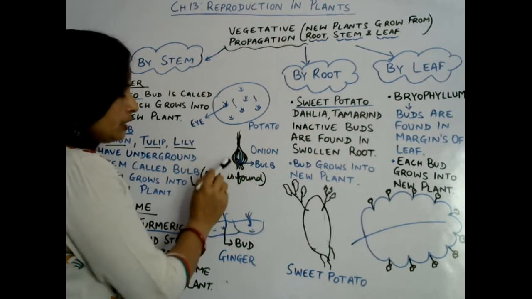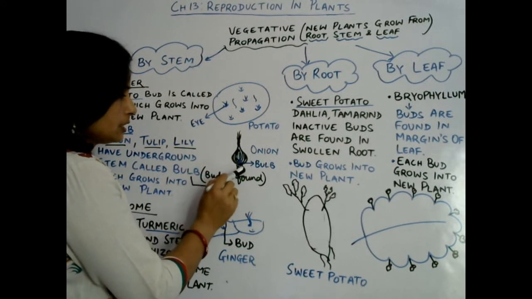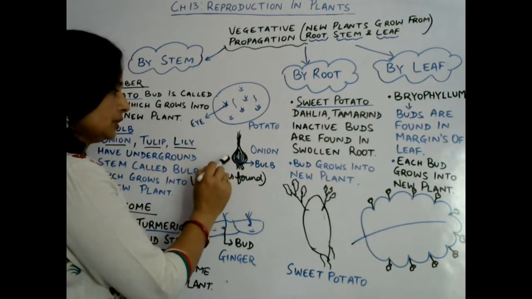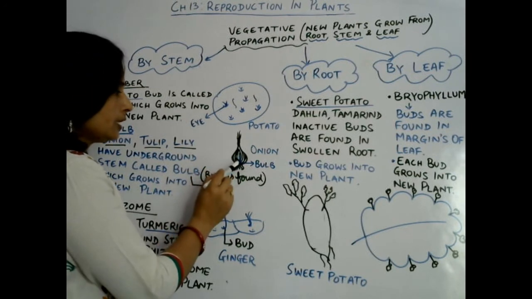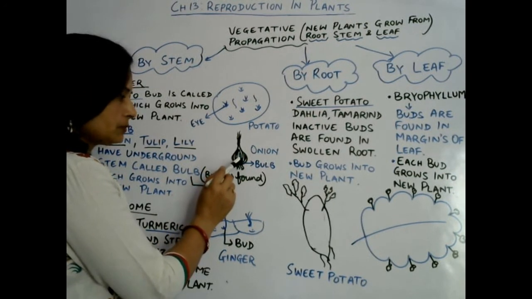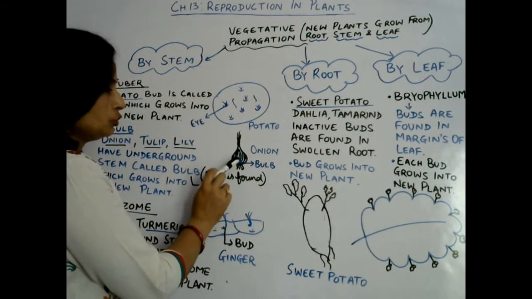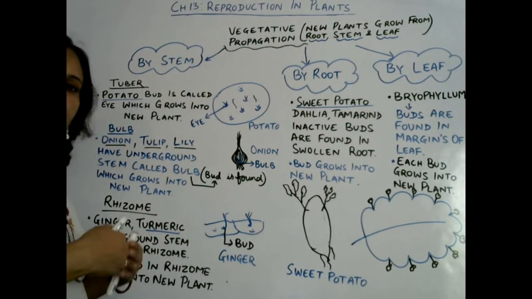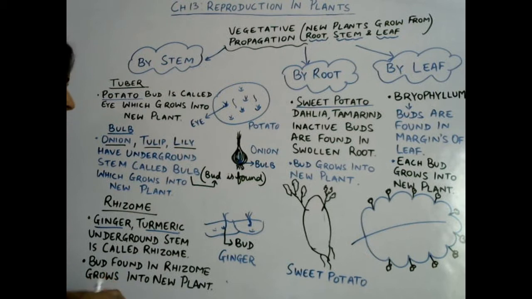Look at this diagram. This is a diagram of an onion, and this is the root you can see, and this part of onion that we take is in fact a fleshy leaf. Under that a yellowish structure is found, that is called the bulb, the underground stem of onion. That bulb has lots of inactive buds which grow into new plants.